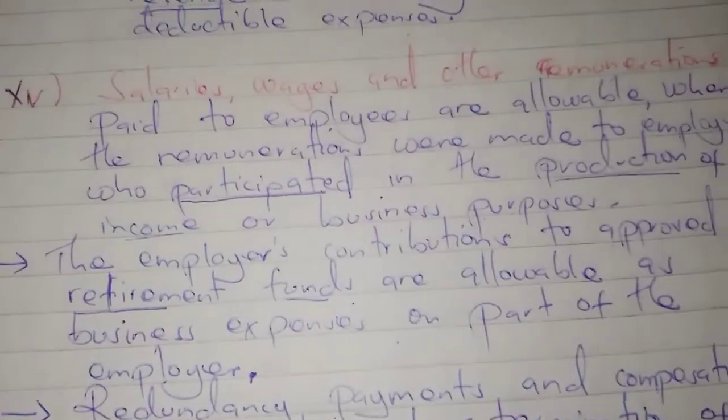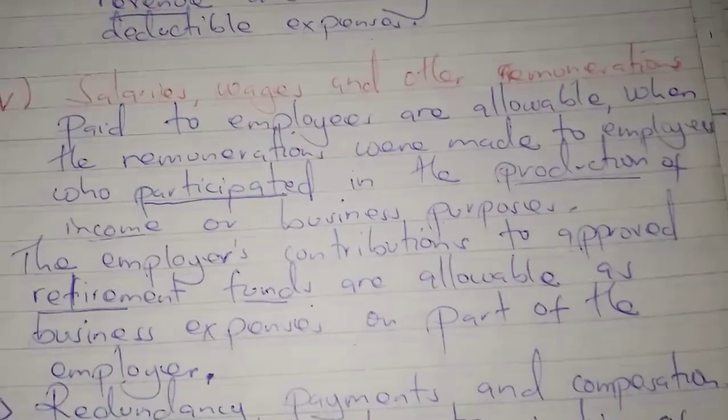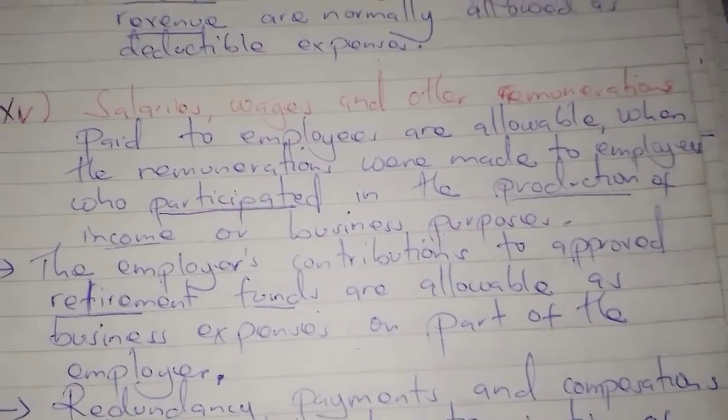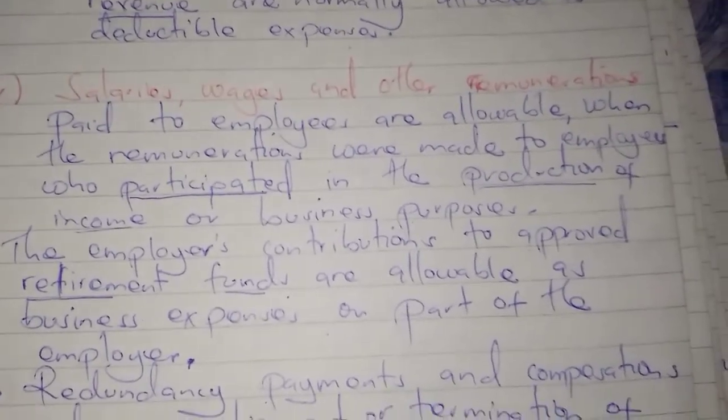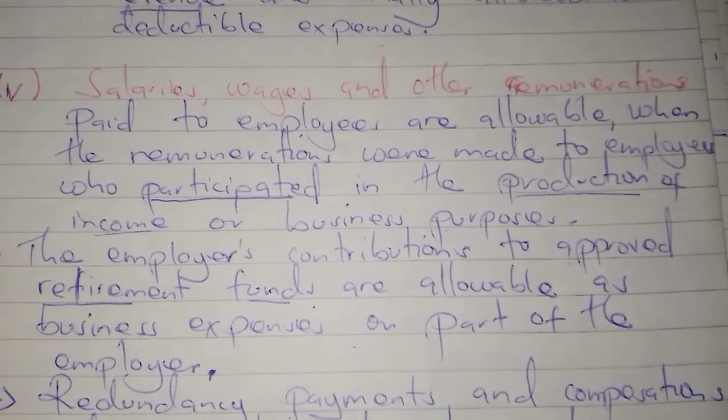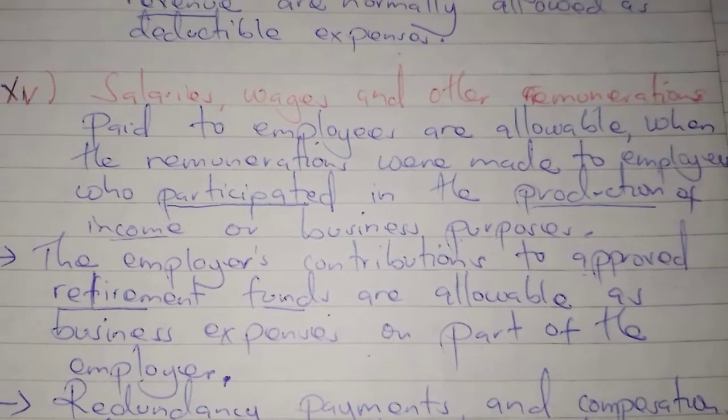So those are some of the expenses that are specifically allowed under business income. In the next video, we shall be looking at capital deductions that are also specifically allowed.